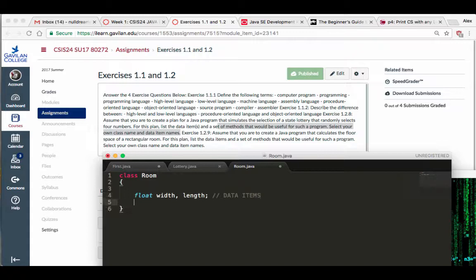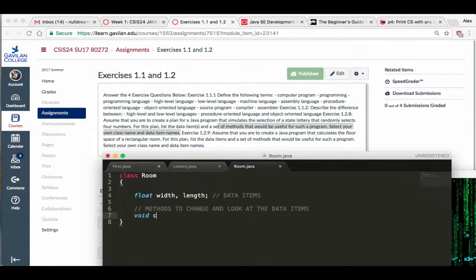And just like I did before, I need to have a way to change these data items. These will be the methods, methods to change and look at the data items. But there's one more. It tells you that it calculates the floor space. So we're going to add another one. Other than changing them and looking at them, we're going to calculate something. So let's do the change first.